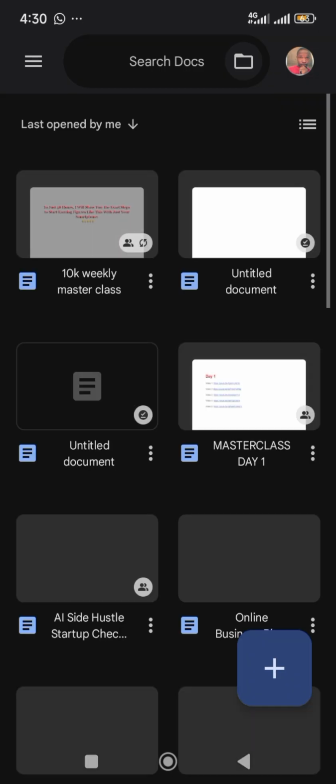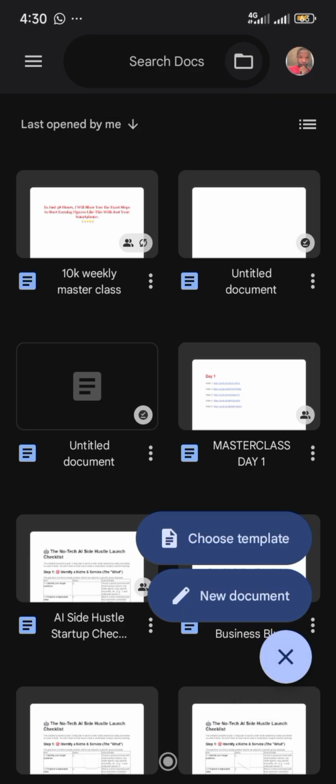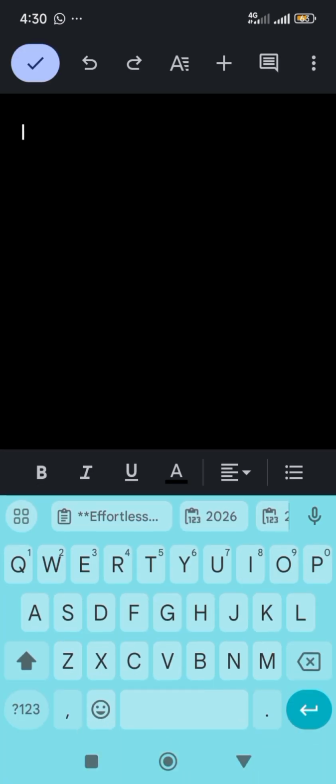Like I often tell my students that if you know how to use Microsoft Word, you can actually use this tool. So once you've downloaded it, you've signed up, you just have to tap on this plus icon here. Now it will show you choose template or choose new document. I always recommend choose new document. All right, so once you've chosen new, this is a blank page. So from here you can actually start creating whatever you want to create.